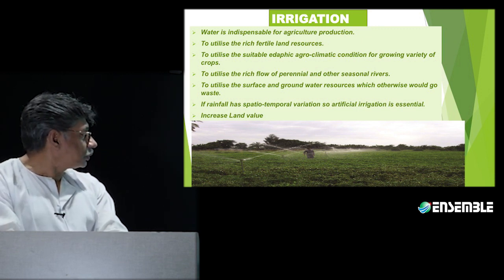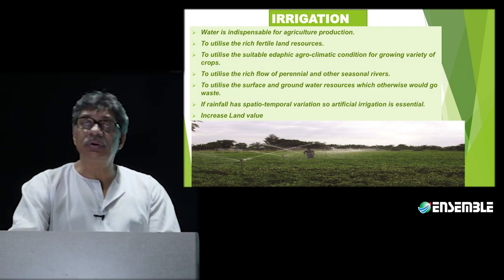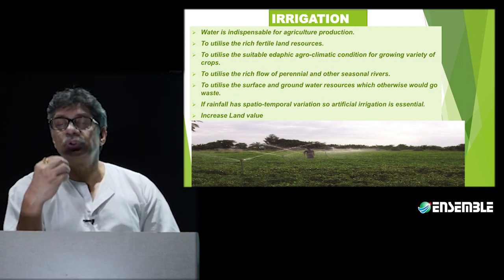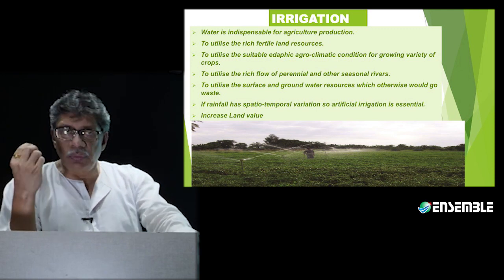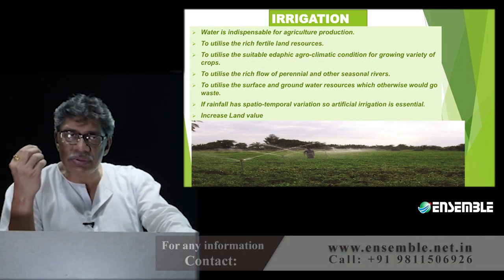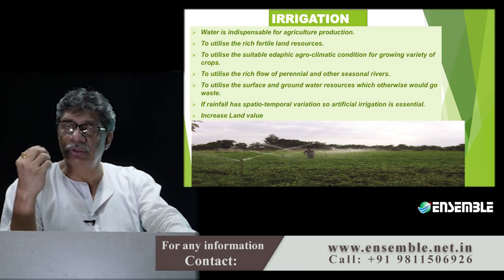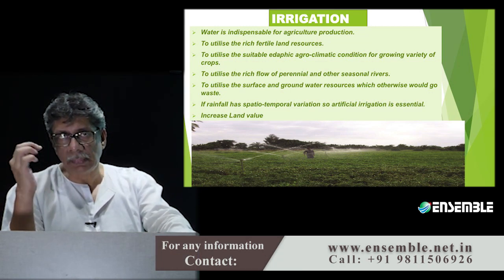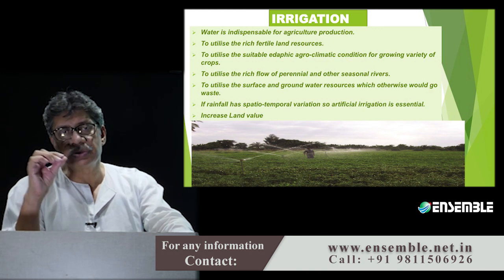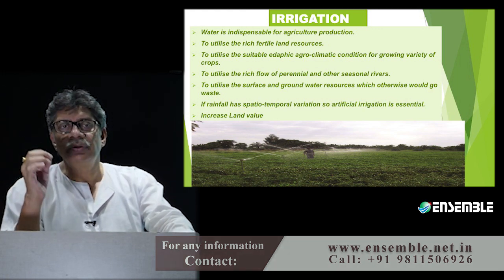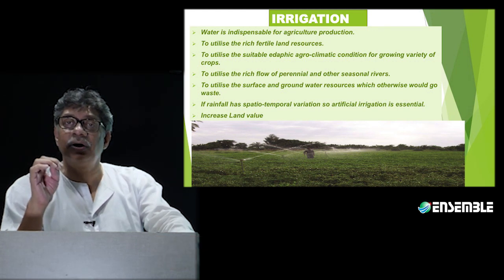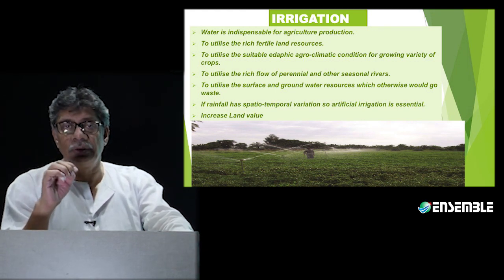And if rainfall has a spatio-temporal variation, irrigation becomes even more significant. Now take a look at it. What exactly is the most important characteristic of the monsoons? As you will find in many places, it will be written as uncertainty of monsoon, unpredictability of monsoon.